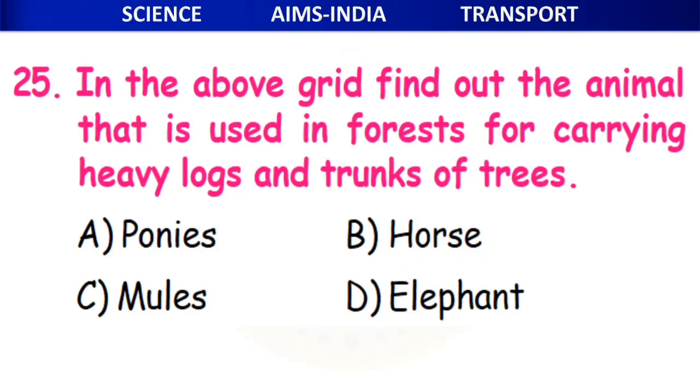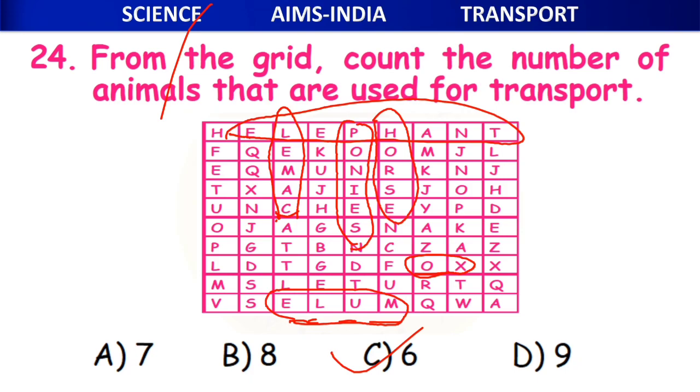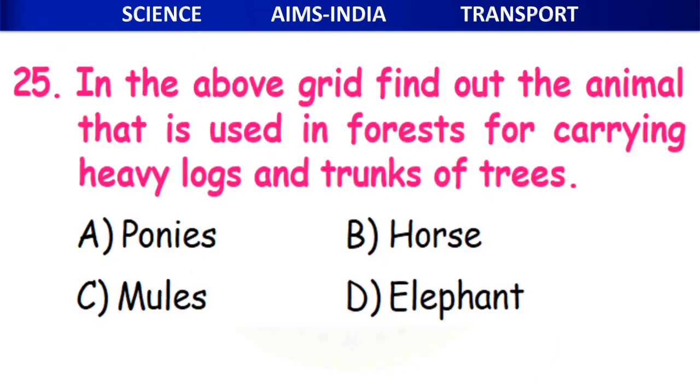Clear, children? Yes. Now 25th question. In the above grid, find out the animal that is used in forests for carrying heavy logs and trunks of trees. So in the above grid, actually we do not have the grid here, but already it is there where we have just noted down. No, here from this grid.